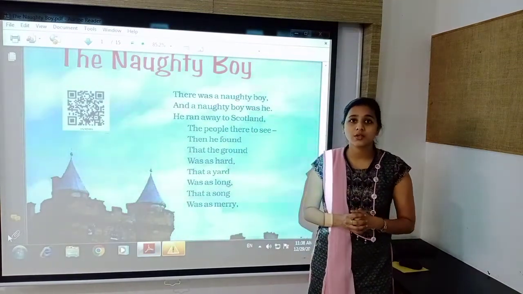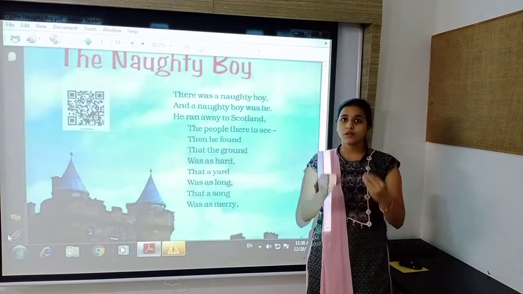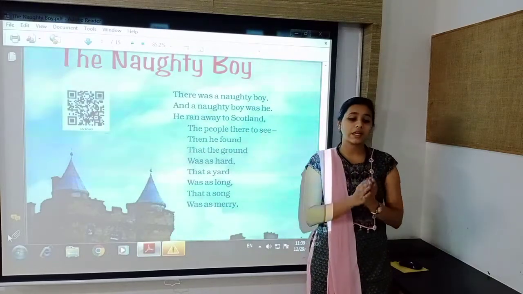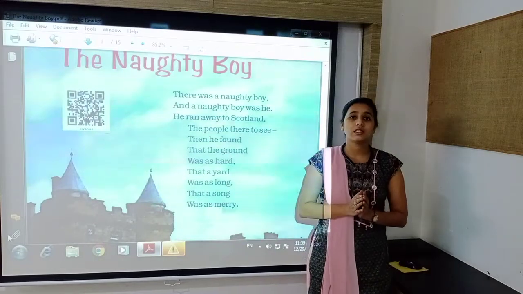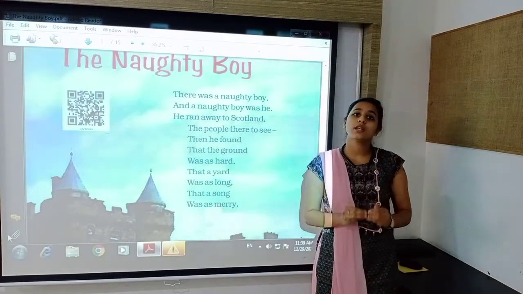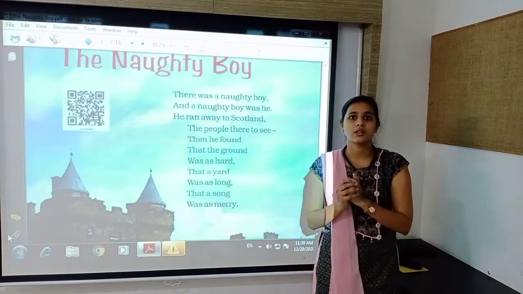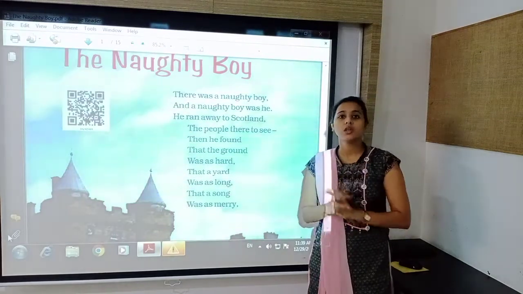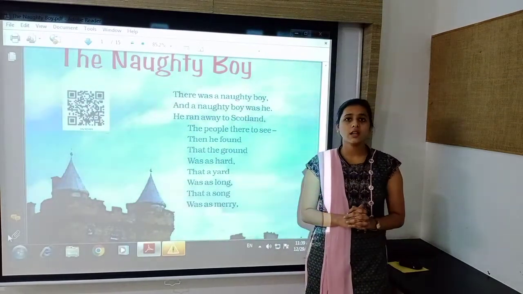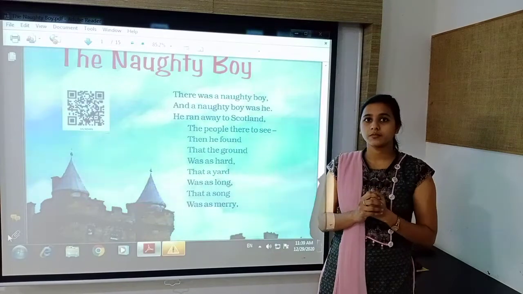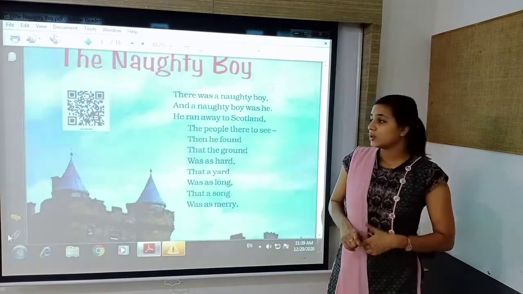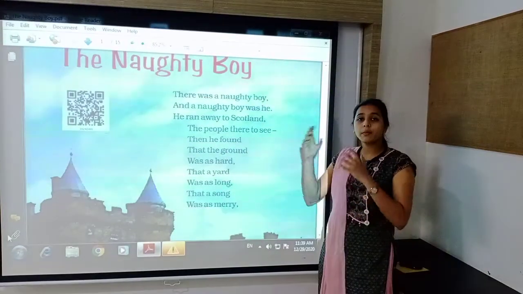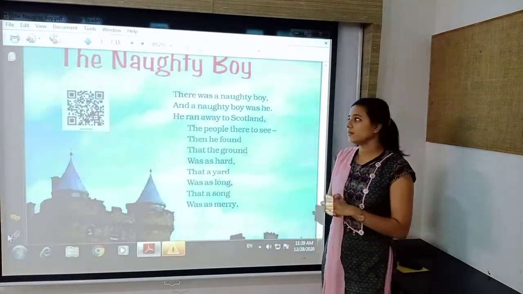To know why the border is there between these countries, he went from England to Scotland, just to find what is the difference. So he wanted to see people of Scotland.